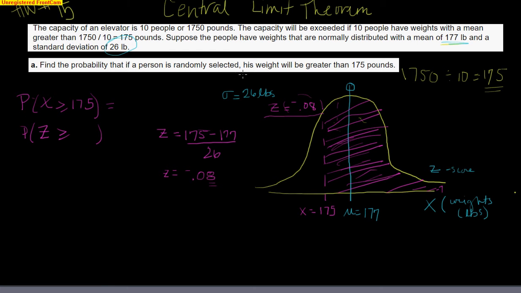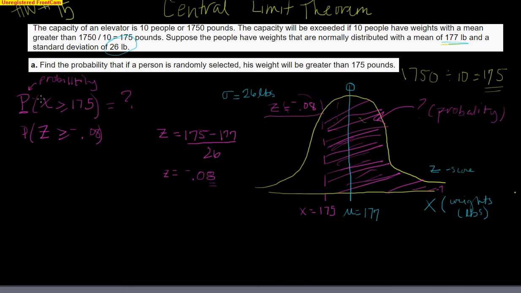But this is the z-score. It's not the area. What we ultimately have to find is right here, this area under the curve. That is our probability. That's our question mark, and that is what this P means. P stands for probability. The probability that X is greater than 175 is equal to the probability that Z is greater than minus 0.08,